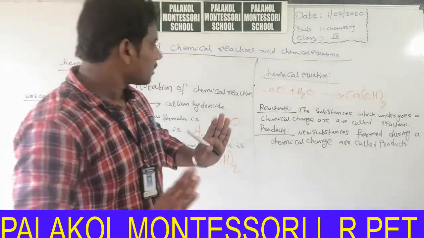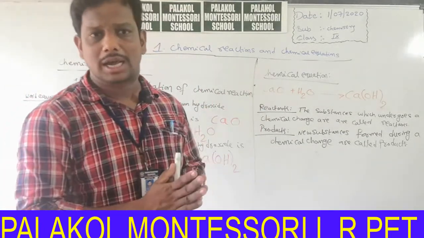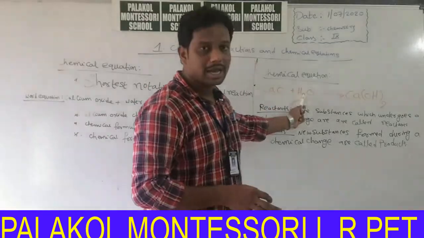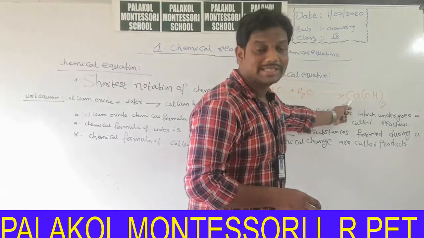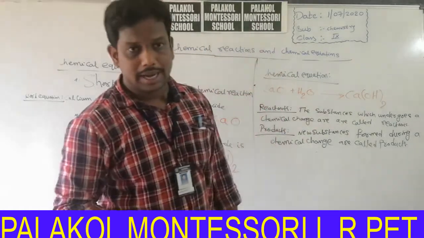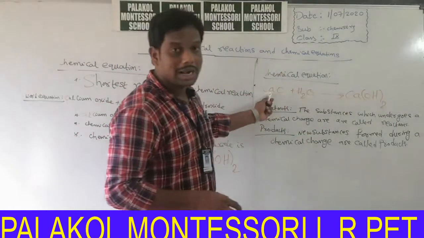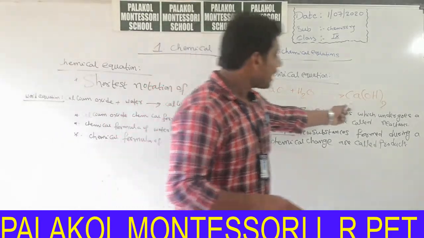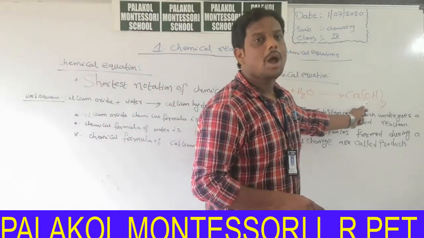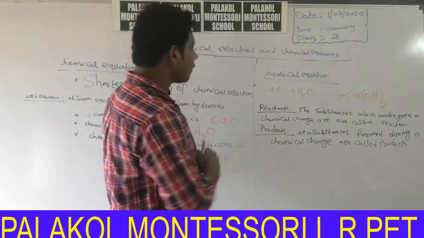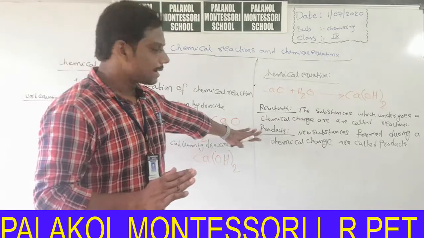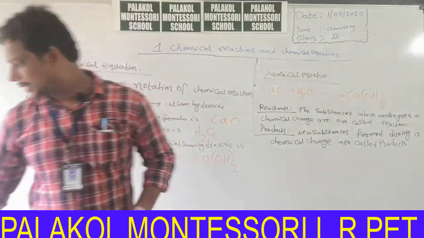That means when calcium oxide reacts with water, a new product is formed. Its name is calcium hydroxide. So, in this example, calcium oxide and water are examples for reactants. Calcium hydroxide is an example for product. Okay. This is about definition of chemical equation, explanation for reactants and products. Okay. Next.